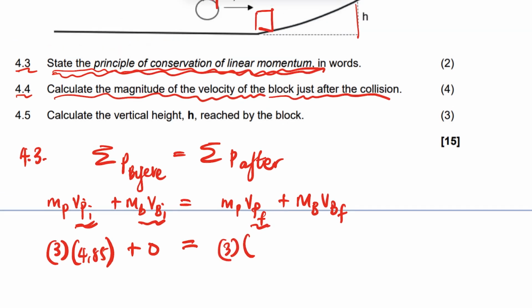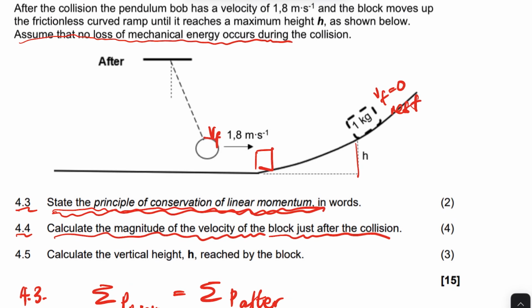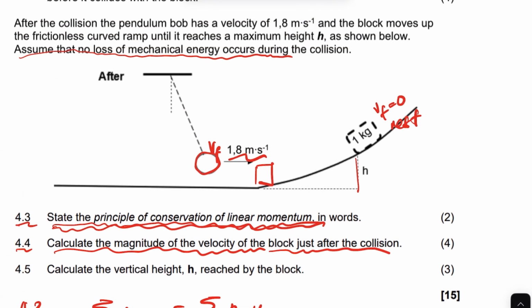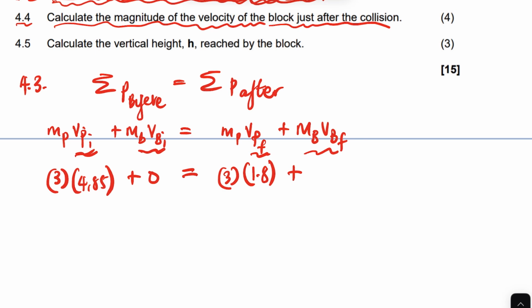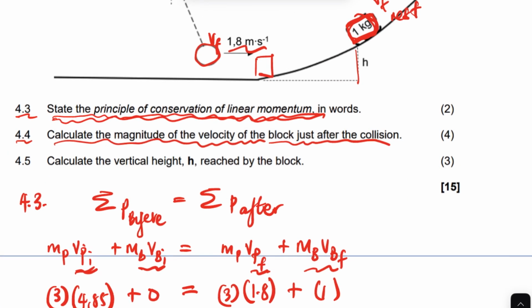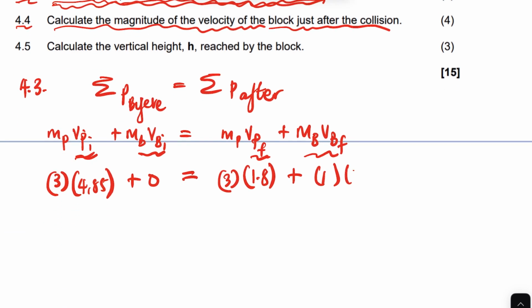What is the final velocity, which is the velocity after collision of the pendulum? It's 1.8. So this is 1.8, and plus the mass of the block. What is the mass of the block? It's 1 kg. And as I've mentioned, we assume that it is going to be at rest, even though we're not told in the statement. So the velocity there is going to be 0.